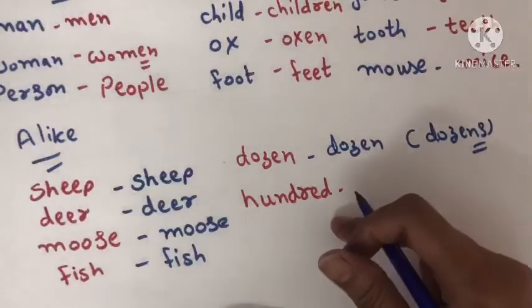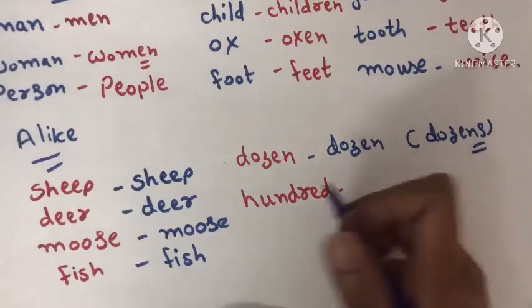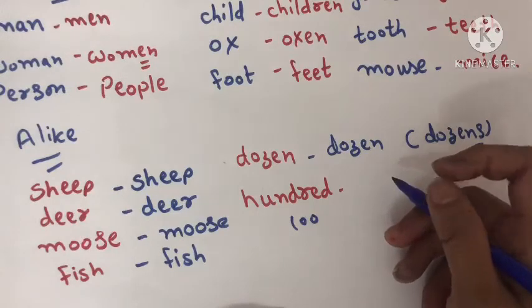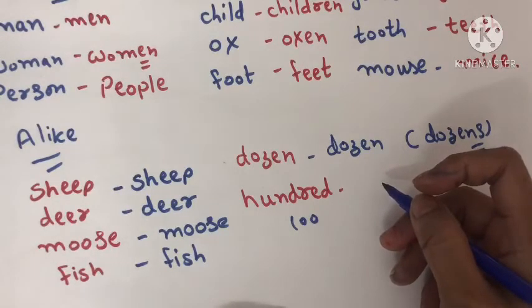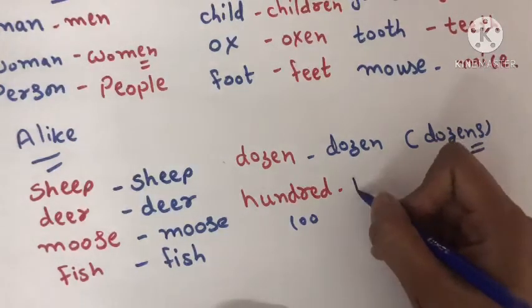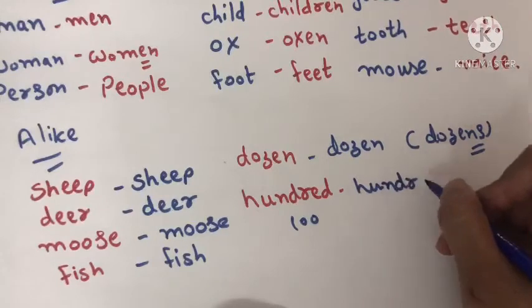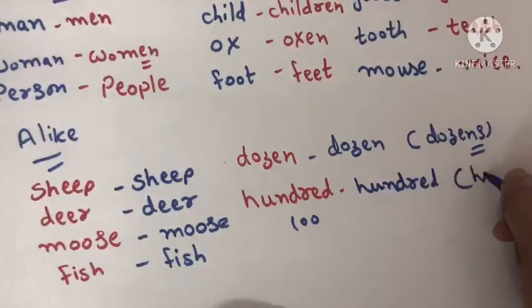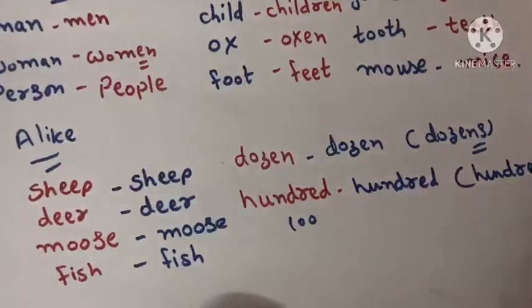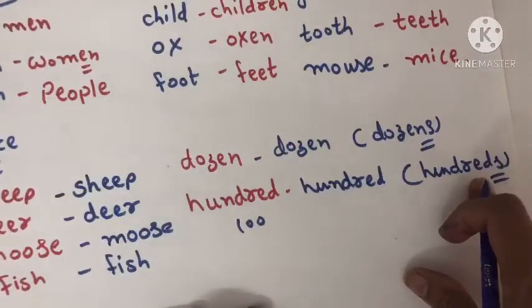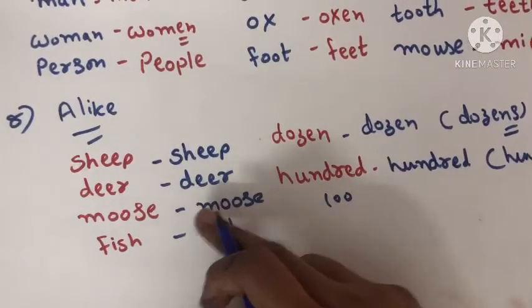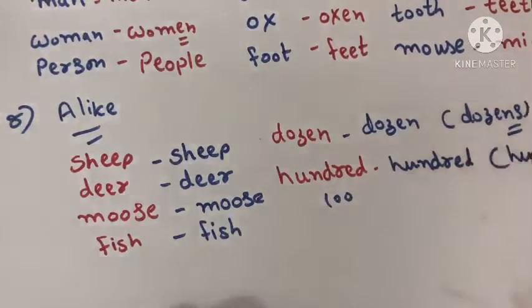In the same way for 100, that is the set of 100, when you can count like 500, 800, but the numbers are in bulk, like people coming into a big gathering, you can put 100 into the plural form, it can be hundreds. Hundreds of people gather on the ground. So this is the rule of alike where the singular and plural are both similar.